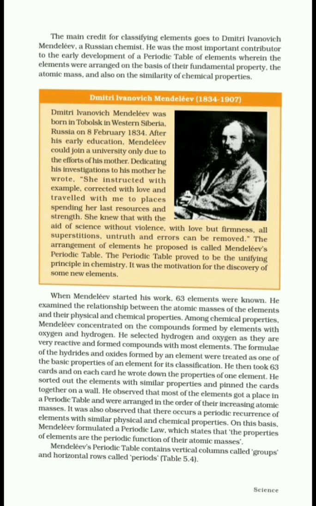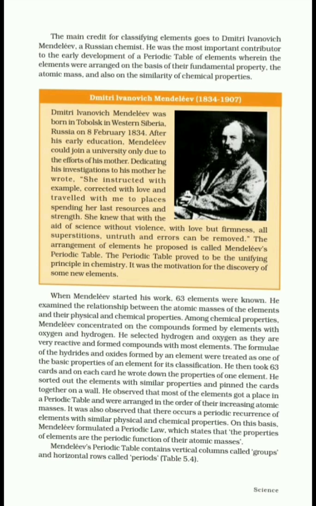So, after Newland, Dmitri Mendeleev came and he gave a classification of elements, which was considered an important contribution, and he is known as the father of the periodic table. He also got the Nobel Prize in 1906 for his contribution.